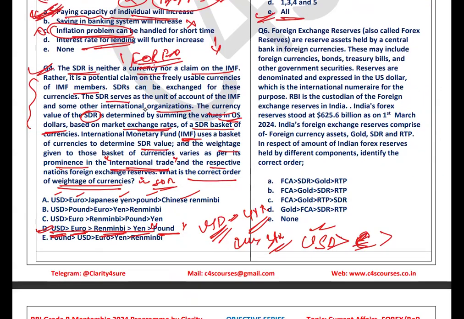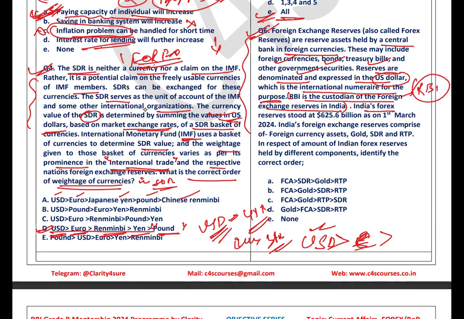Let's see the last question of this objective series session. It is also about the forex reserve. Forex reserves are the reserve assets held by the central bank in foreign currencies. They may include foreign currencies, bonds, treasury bills, and other government securities. Reserves are denominated and expressed in US dollars, which is the international denominator for the purpose. RBI is the custodian of forex reserve in India. Remember this point: who is the custodian? RBI is the custodian of forex reserve.